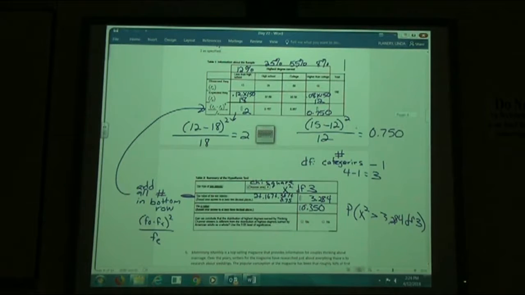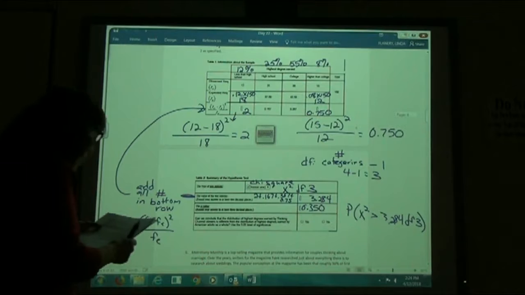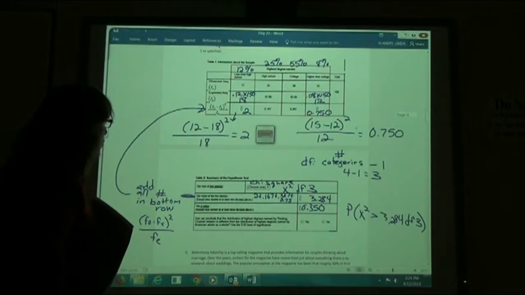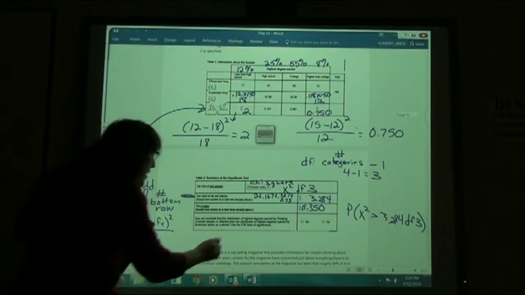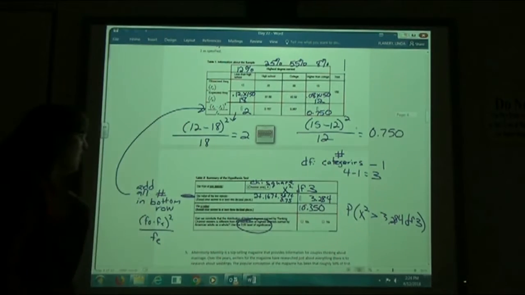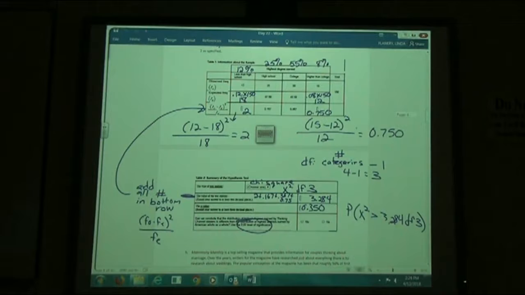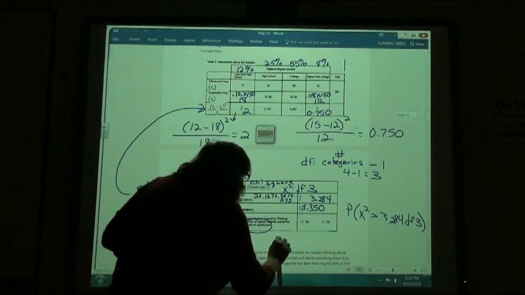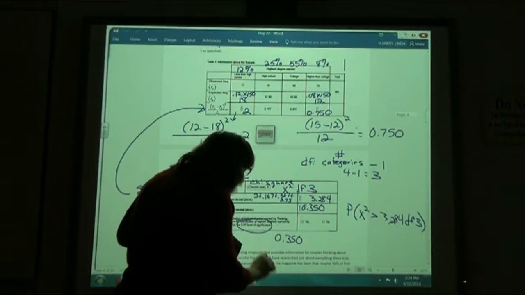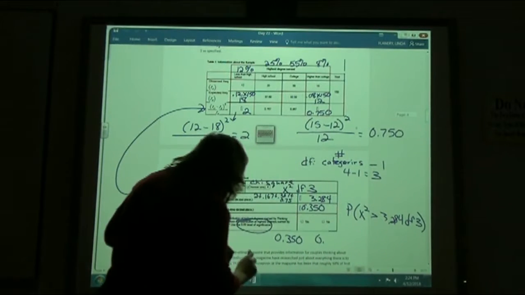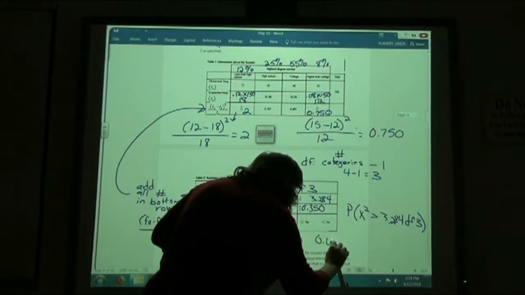So now we're comparing our p-value to what we wanted to compare to, which we can see right here, said we were going to do a 5% level of significance. So, is 0.350 greater than or less than my 0.05?